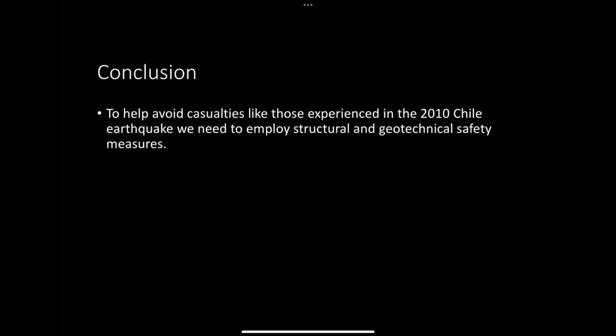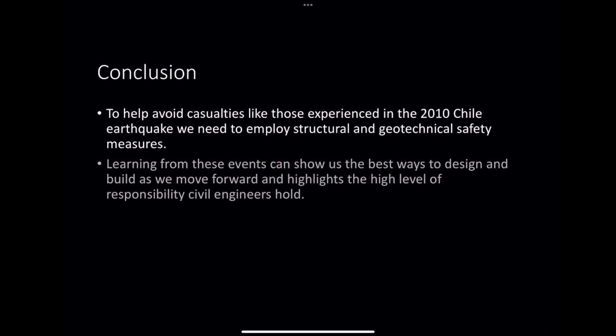In conclusion, to help avoid casualties like those experienced in the 2010 Chile earthquake, we need to employ structural and geotechnical safety measures. Learning from these events can show us the best ways to design and build as we move forward and highlights the high level of responsibility that civil engineers hold.